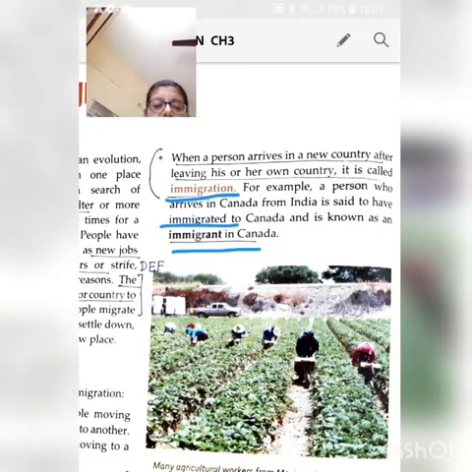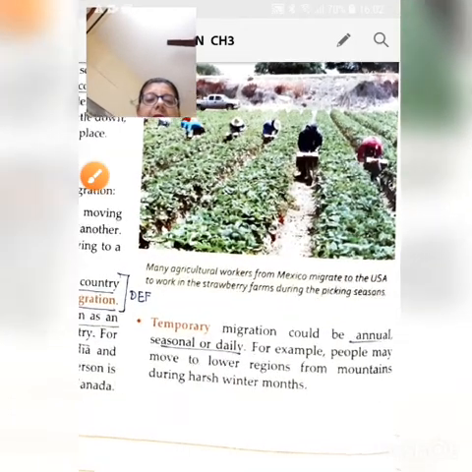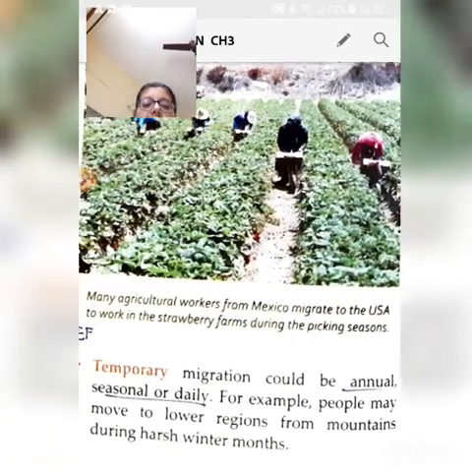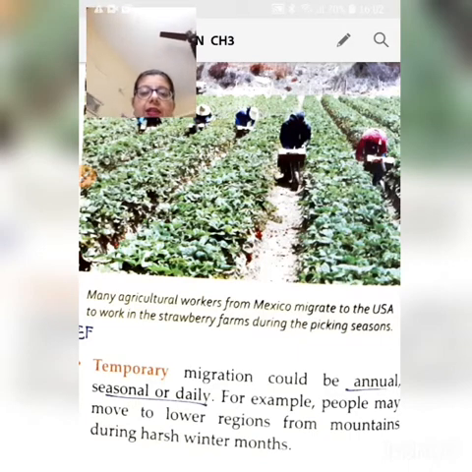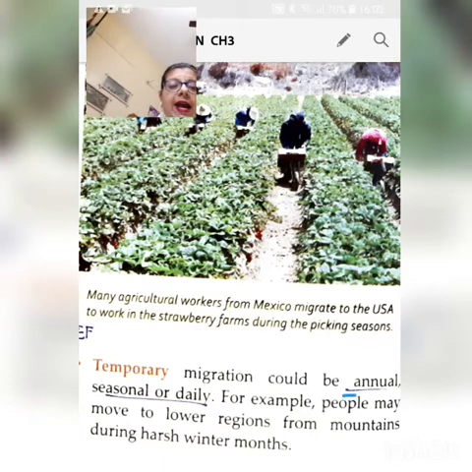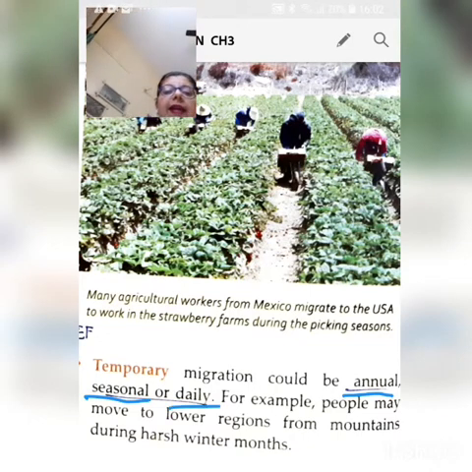Moving further, coming to the concept of temporary migration. Now, temporary migration is when people move temporarily or they move for a while. Now, this kind of migration could be annual. Annual means for a year. It could be seasonal, that is for a season, or they move daily.